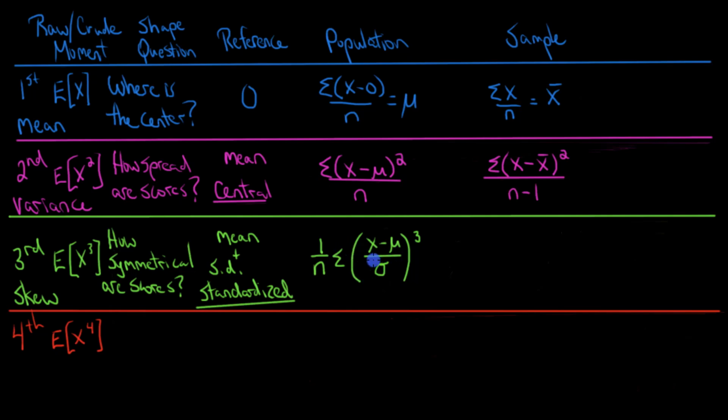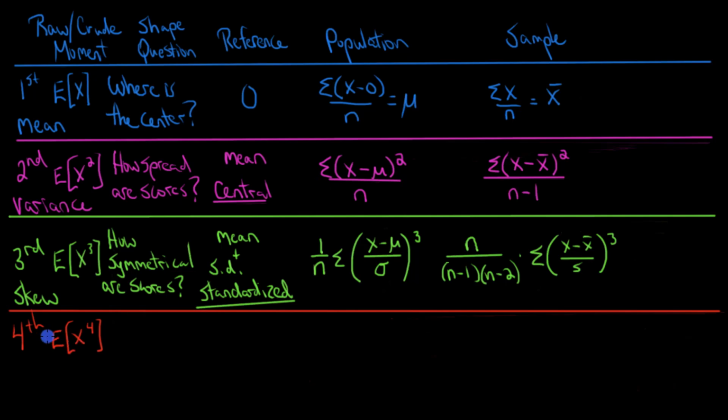And so for a population, we're thinking about each score's deviation from mu in terms of sigma, the standard deviation. We're taking those to the third power, and then we're adding them all up and dividing by n. But for a sample, of course, we don't know these true population parameters. We only have estimates of these. And that means that we lose degrees of freedom, and we have to make some adjustments. So our formula will look like this. And this will give us the adjusted Fisher-Pearson standardized third moment coefficient for skew.